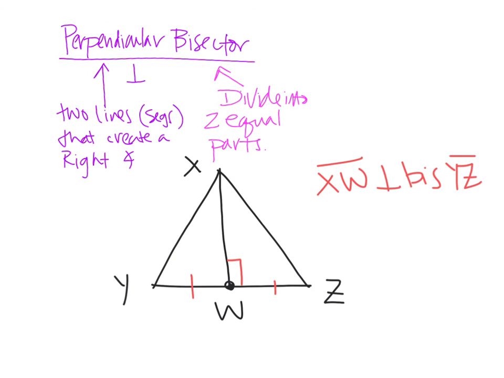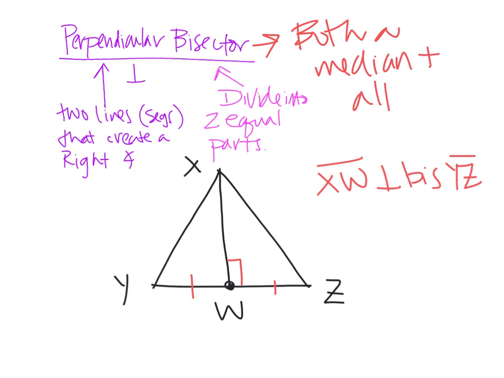So a perpendicular bisector is actually both a median and an altitude in the same sentence. It is both perpendicular, so it creates a right angle, and it bisects the opposite side.